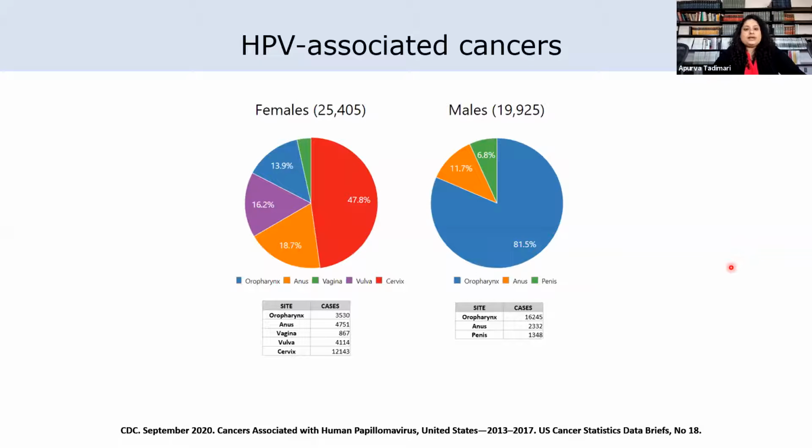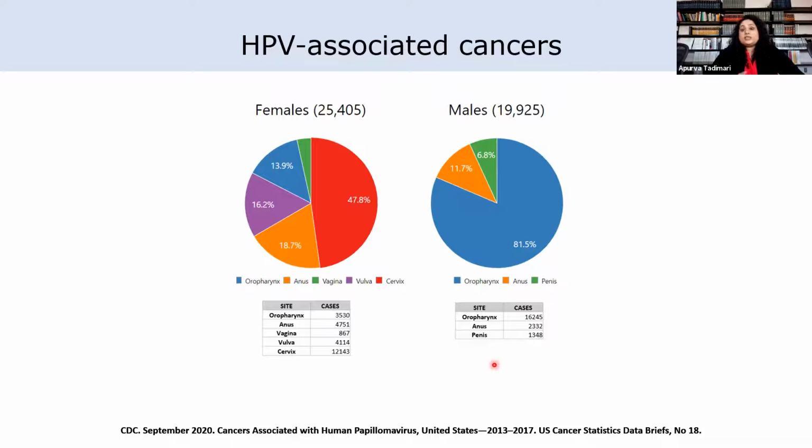Broadly, viral infections are responsible for causing 15% of all human cancers, and HPV accounts for more than 600,000 new cases of cancer worldwide annually, and the number is just increasing. HPV can infect both cutaneous and mucosal epithelium. As you can see from the graph here, HPV causes a wide variety of cancers, both in men and women. HPV is mainly responsible for causing cervical cancers in women, and in men, HPV infection is predominantly the causative organism for oropharyngeal cancers.